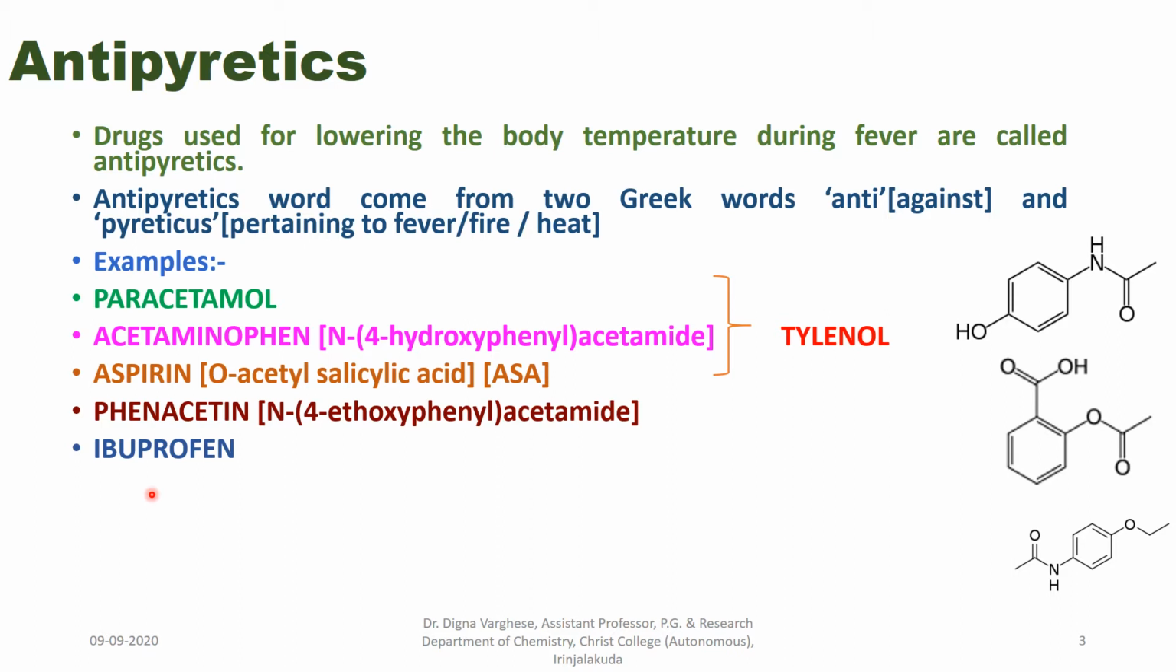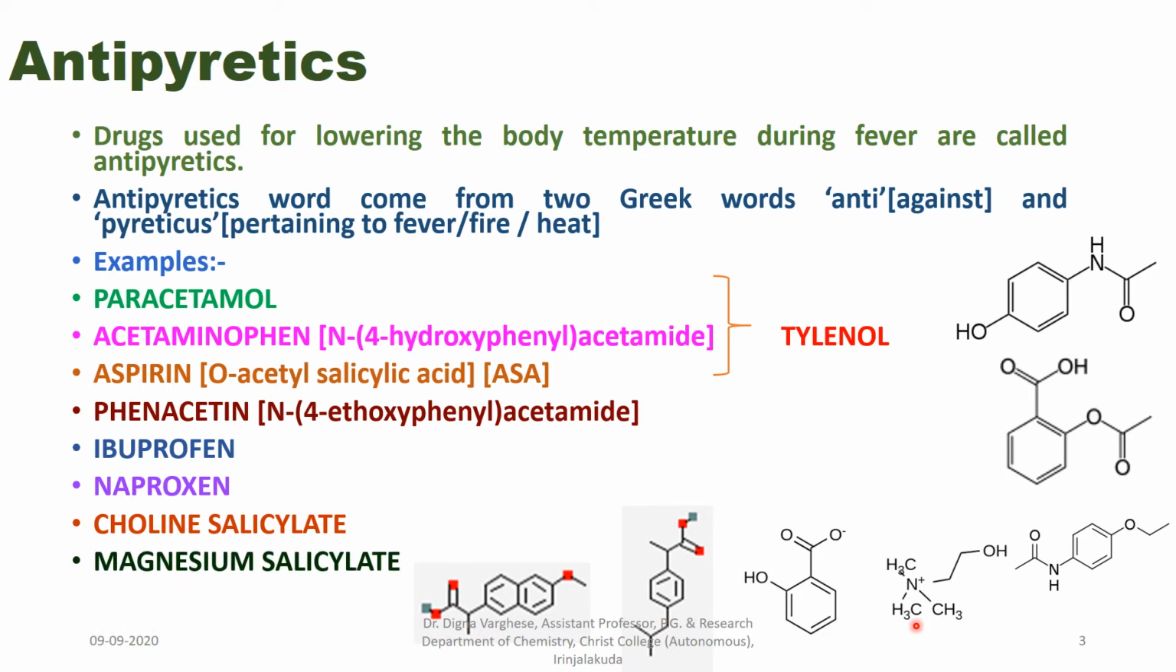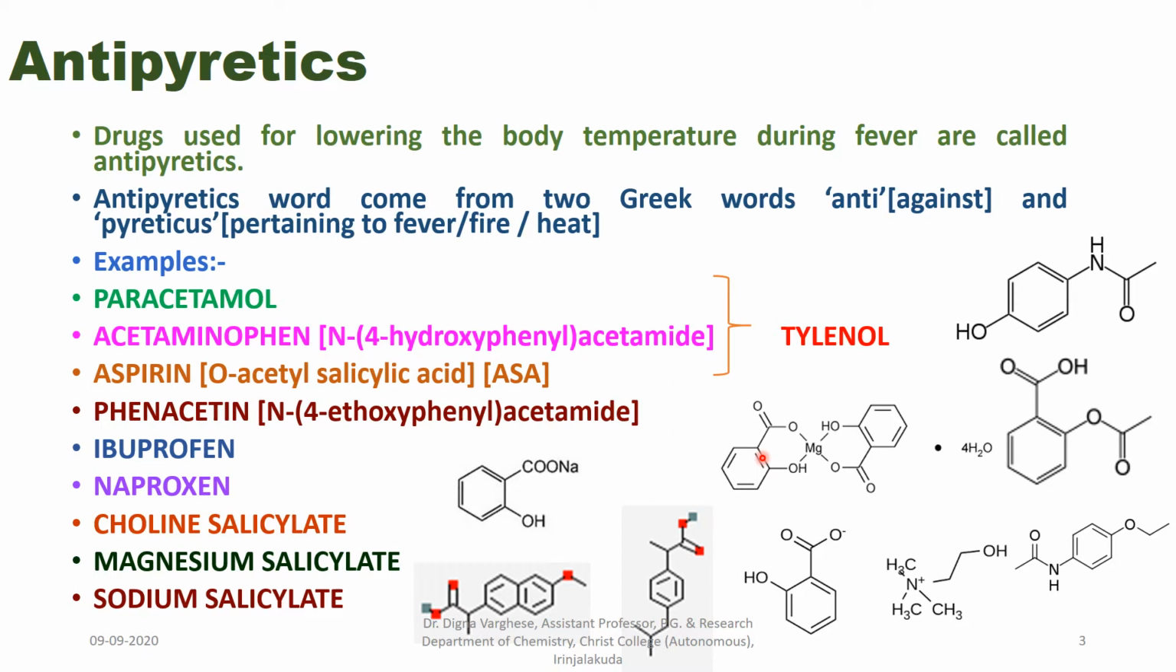Another example for the antipyretic is ibuprofen. Its structure is shown here. And naproxen, its structure is shown here. And the other one is choline salicylate, that is the structure is here. Magnesium salicylate, and the other one is sodium salicylate, sodium salt of salicylic acid. So these are the examples of antipyretics.